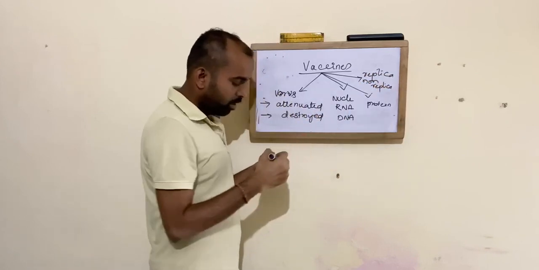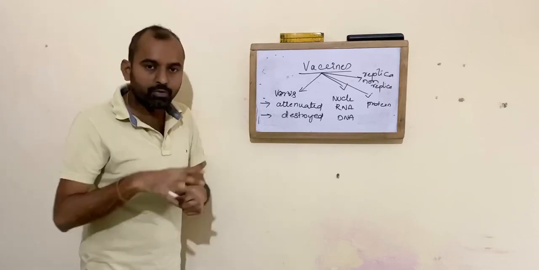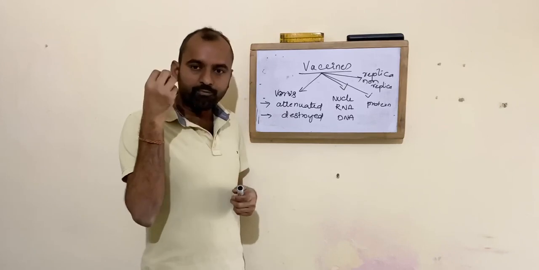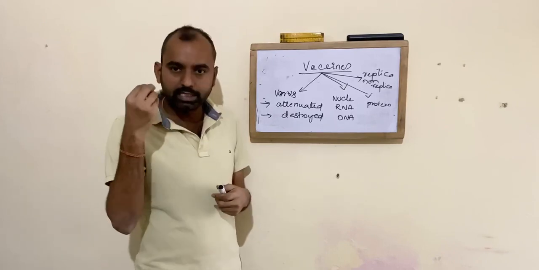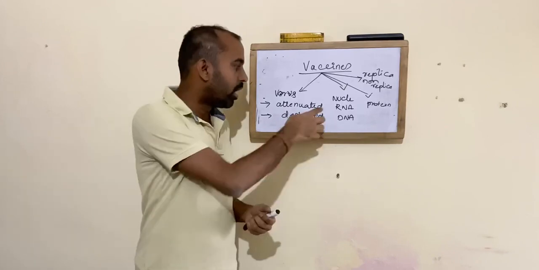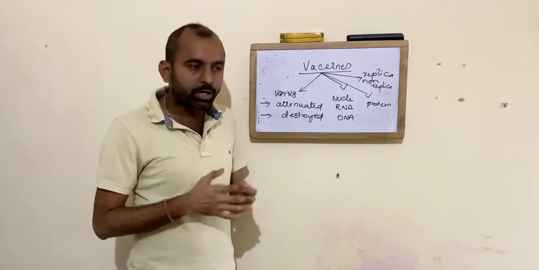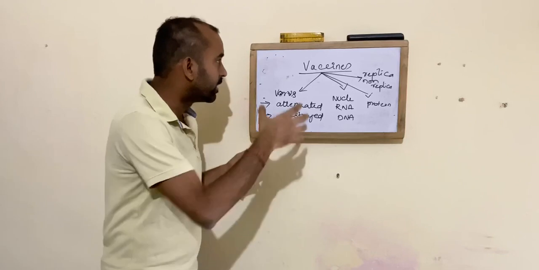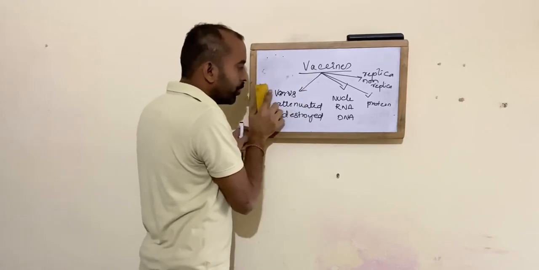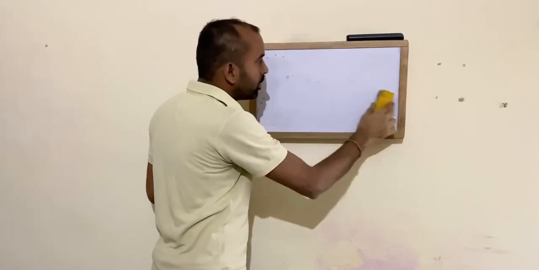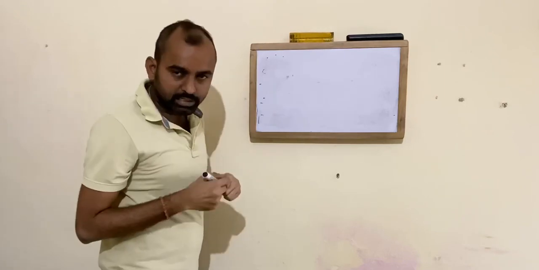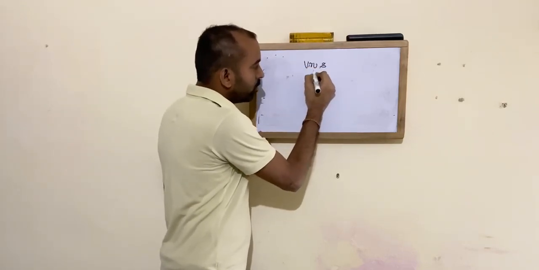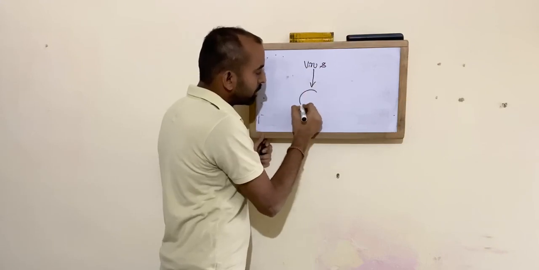So let us see how these different types of vaccines work. That is whether it is attenuated or completely destroyed, or a nucleotide virus, or a protein, or virus particles, how they are generated. For that, you need to know that the coronavirus is infected into certain animals.